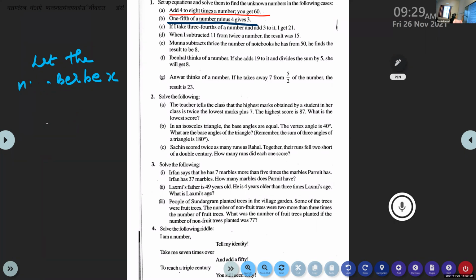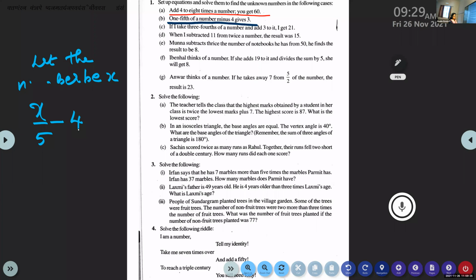So x by 5, then minus 4 gives 3. x by 5 minus 4. So what will you write there? Gives 3.